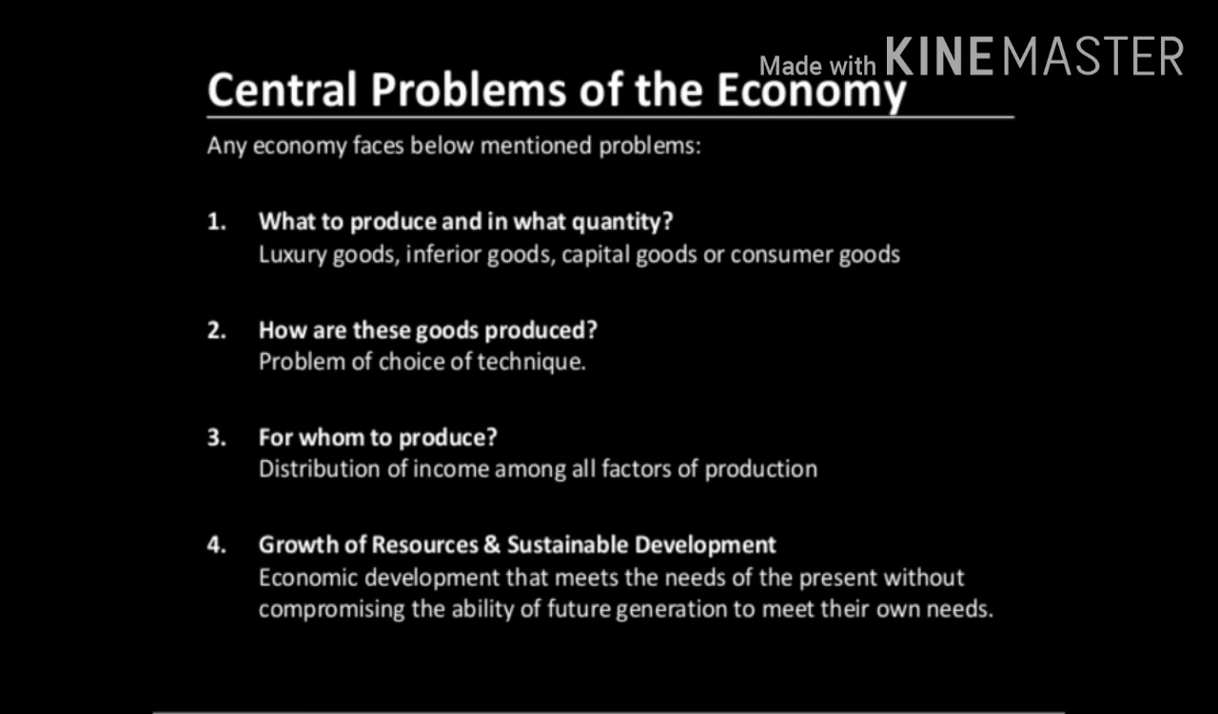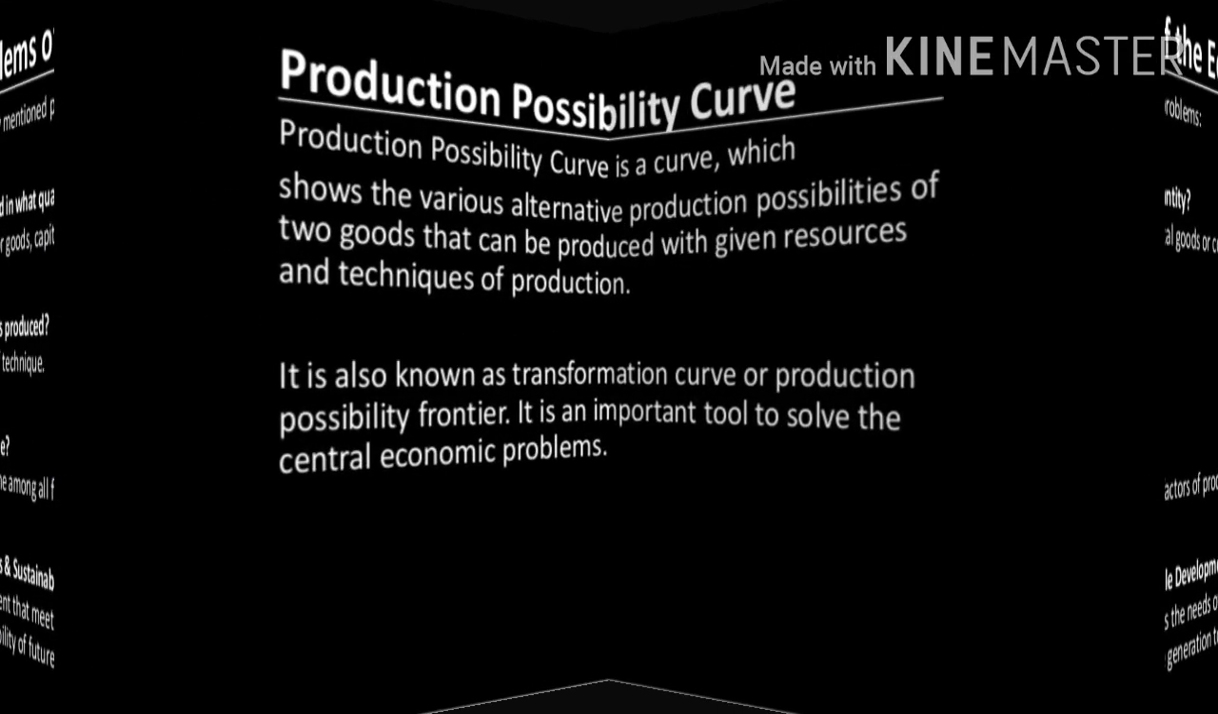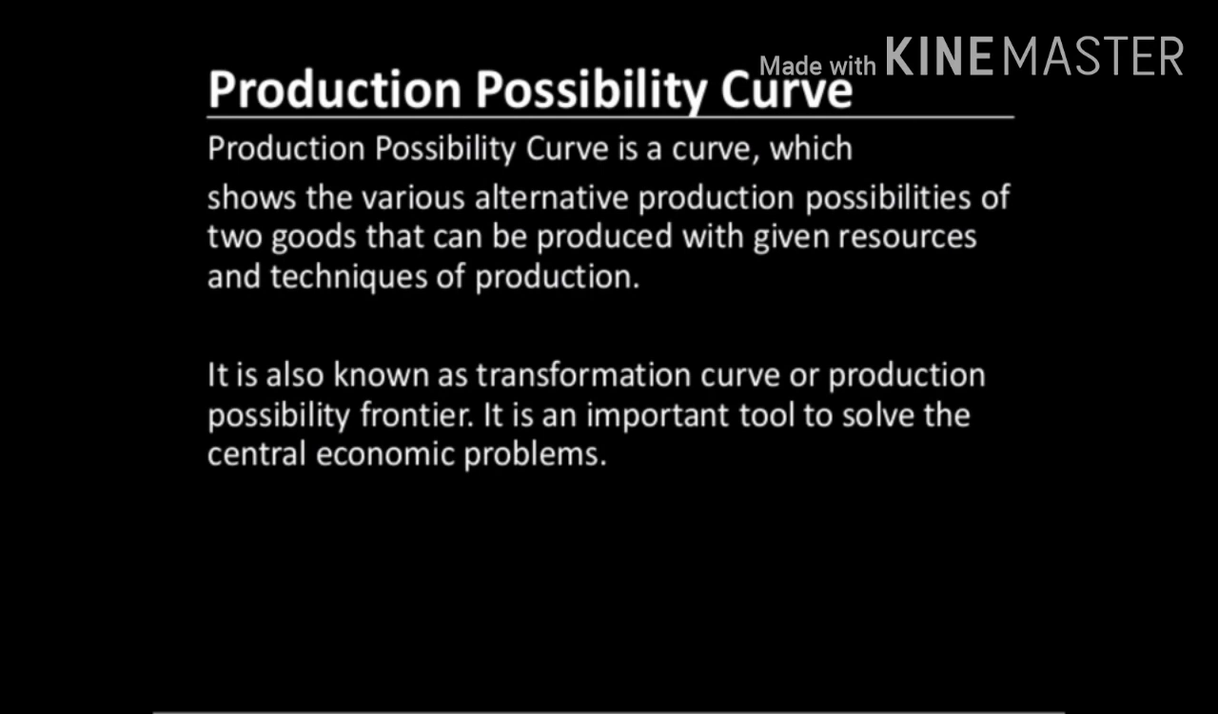After considering all these problems, we have to concentrate on sustainable development. What is sustainable development? We have to develop without affecting our future generation. So we have to use the resources in an optimized way, but without affecting the future generation. That should also be taken into account. This is a very important question. Every time they used to ask a 4-mark or 6-mark question from these central problems of an economy, so you have to explain everything in detail.